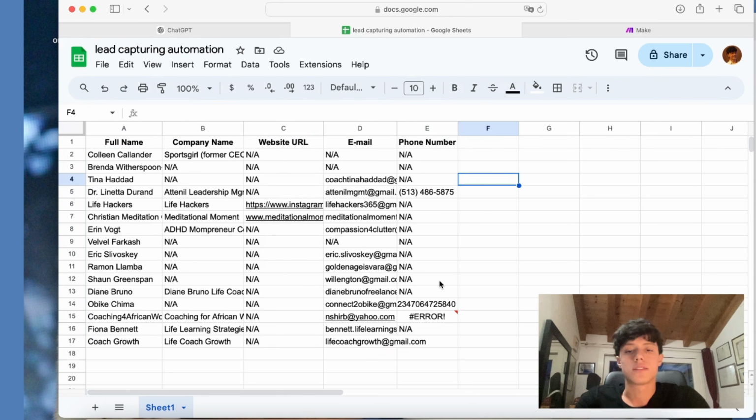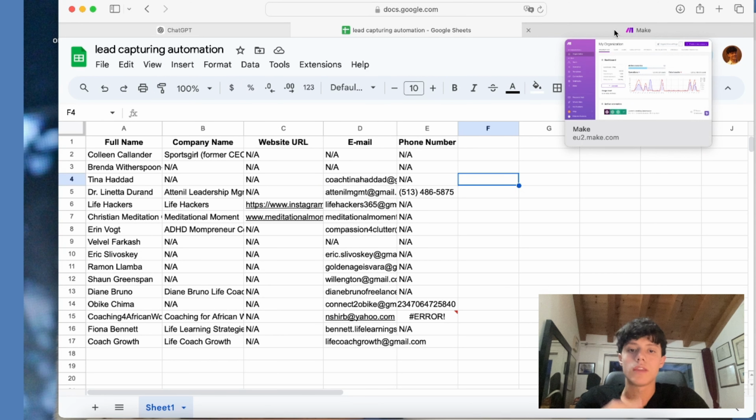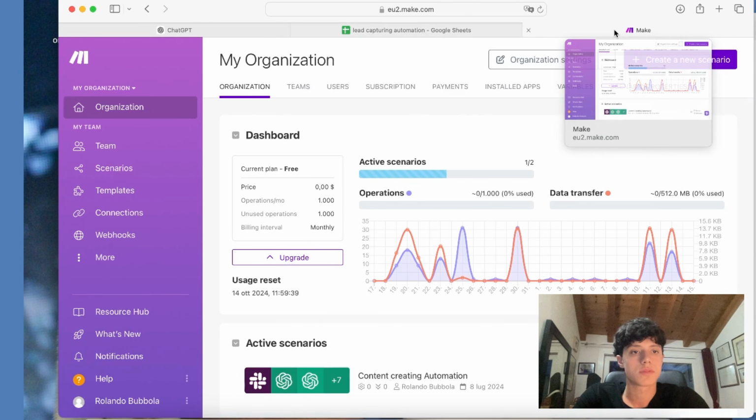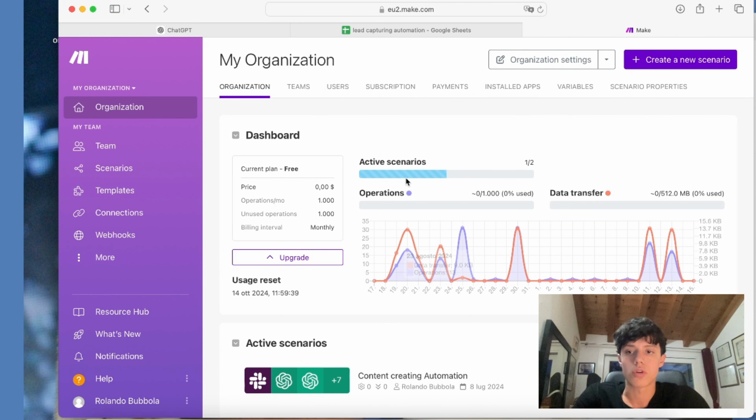And now the next step is to create the actual AI automation that is going to email each one of the prospects. To create the automation, I'm going to use make.com, which is a software that enables you to create process automations. I'm going to hit create new scenario up here on the right.